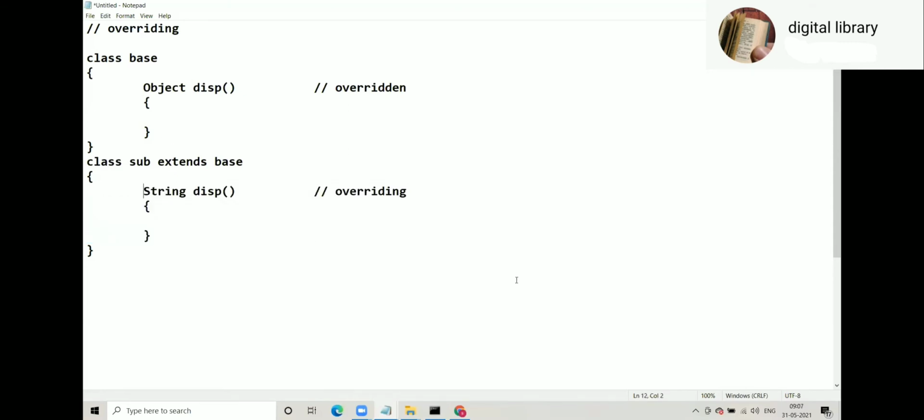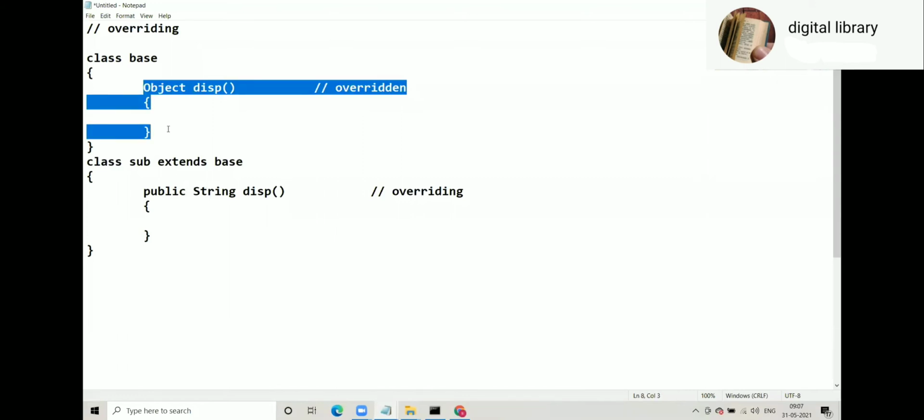If I write protected here, will that be correct? Yes, sir, because protected is more than default. So that is allowed. Instead of protected, if I say public, will that be allowed? Yes, public is more than default, so that is also allowed.